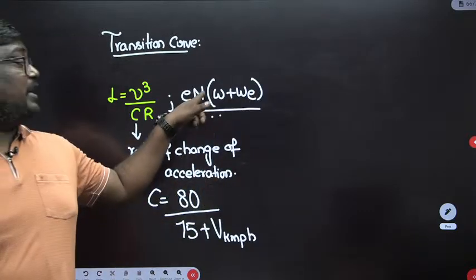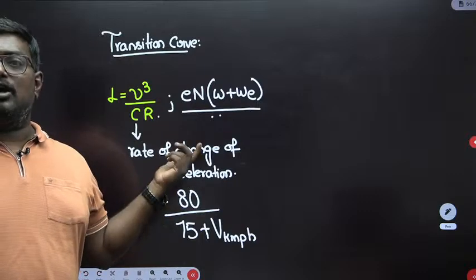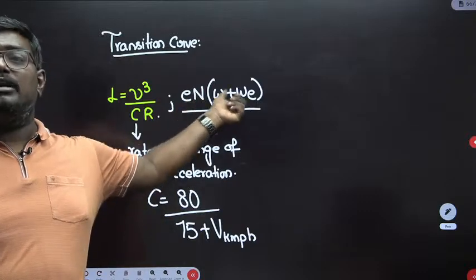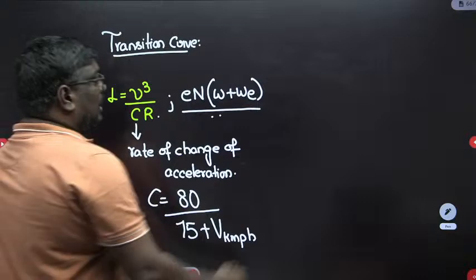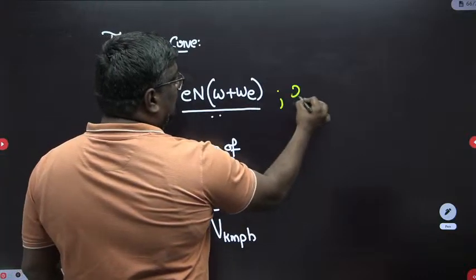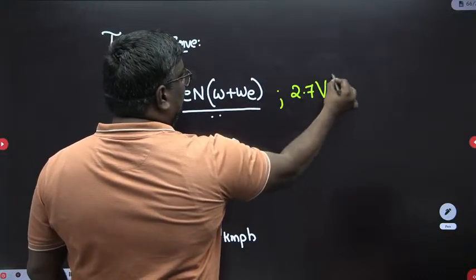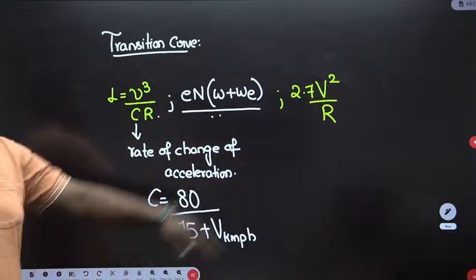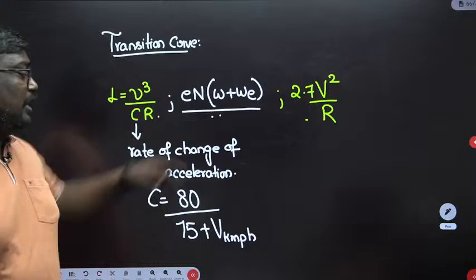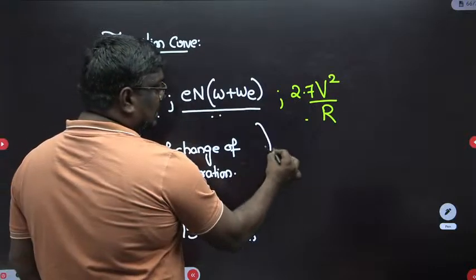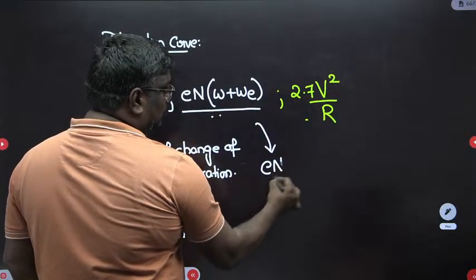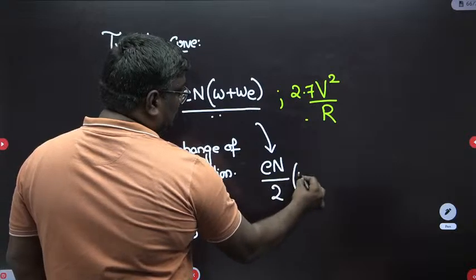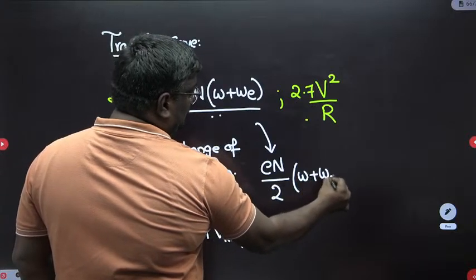If it is rotated about the inner edge, it is EN into W plus WE; if rotated about the outer edge, EN by 2 into W plus WE. Or another formula is 2.7 V square by R. This is an empirical formula. If it is rotated about the center line, then EN by 2 into W plus WE. What is N?